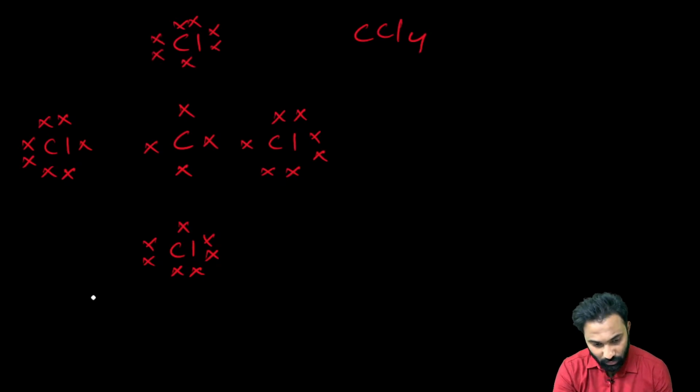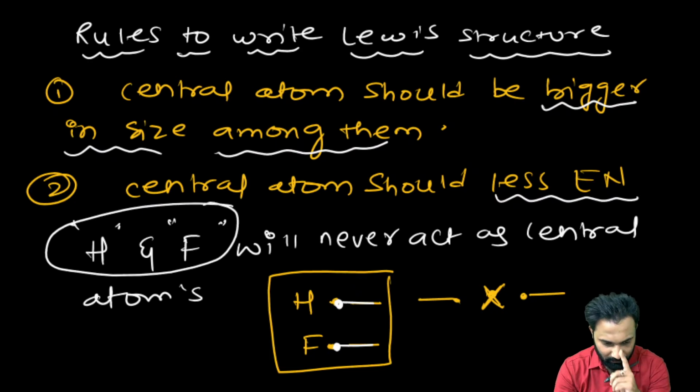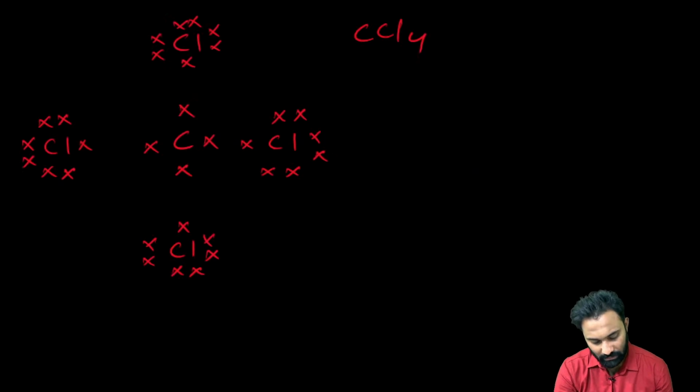Now, except fluorine, that's what I said, right? Only fluorine will not act as the central atom. Chlorine will act as the central atom. Why?